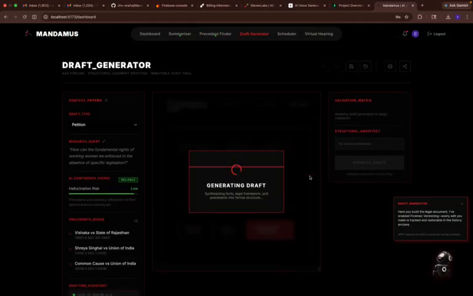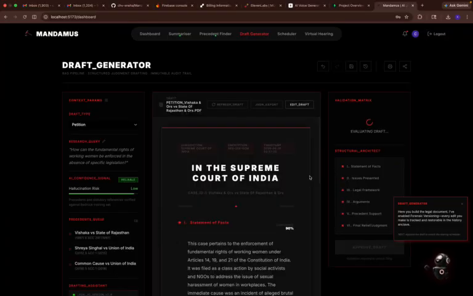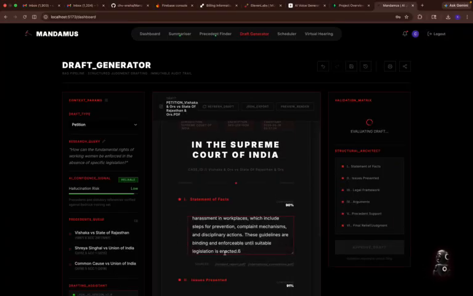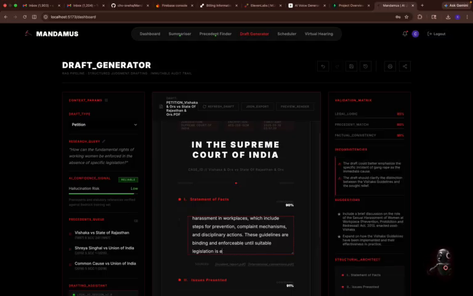So the draft generator acts as a reference for the judge to give the judgment. Instead of writing manually and spending so much time, you can just see here, but still the judge can edit if he feels that this is not something which is right. Like, I just remove this line and see whether it's working or not.